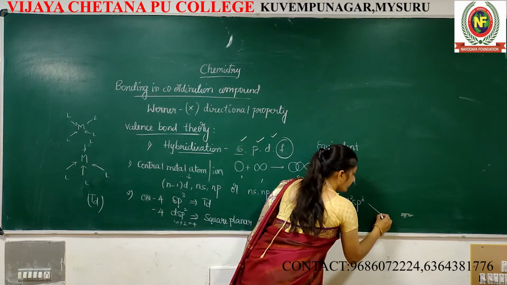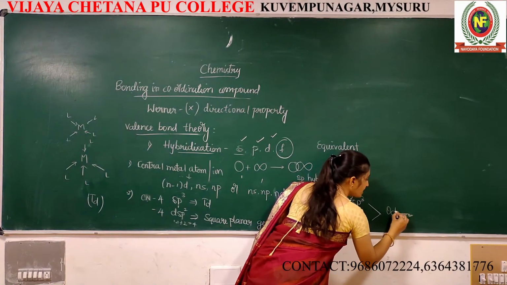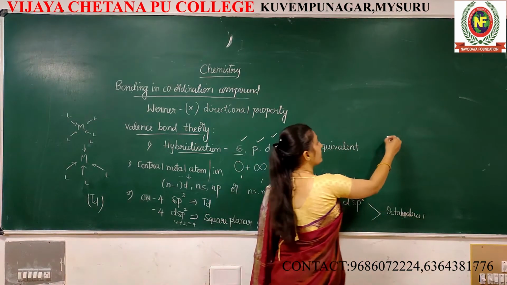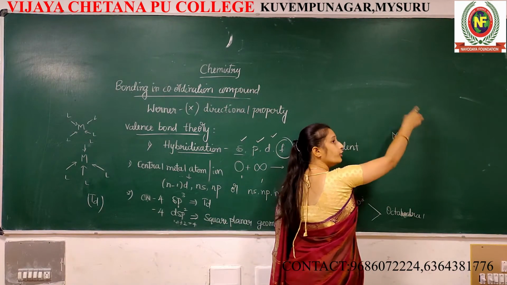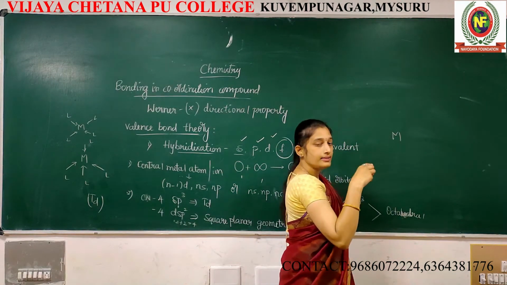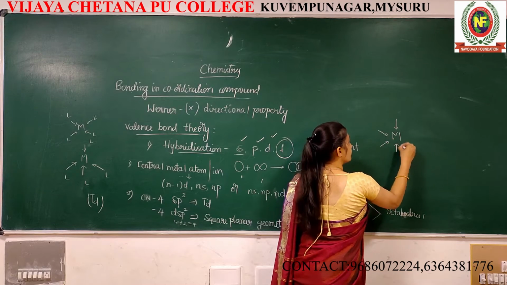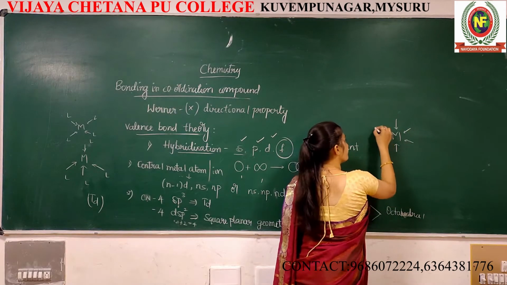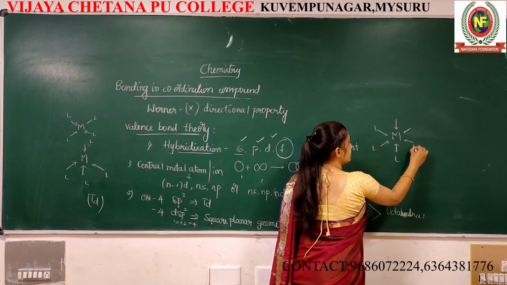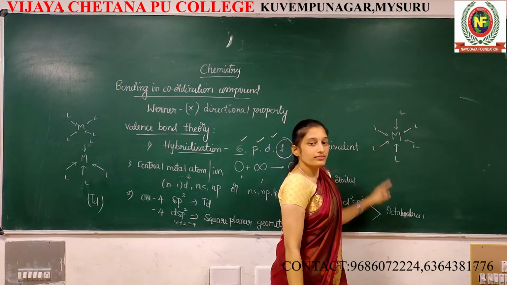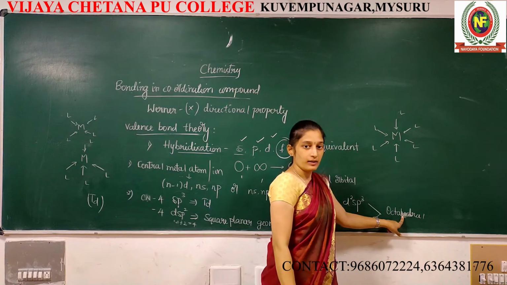What about the geometry? It's octahedral geometry. It looks like this: around a metal, 6 ligands are surrounded, L, L, L, L, L. This fashion we call octahedral.